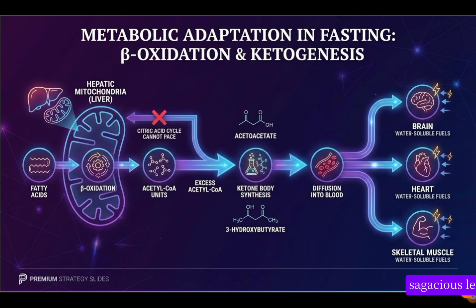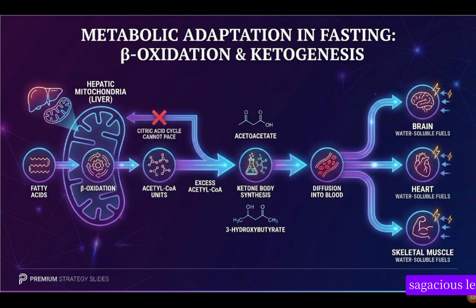So we have the metabolic adaptation in fasting, in beta-oxidation and ketogenesis. So fatty acid in the mitochondria undergoes what's it called, beta-oxidation. Fatty acid undergoing beta-oxidation is the process by which we are breaking down lipids in order to produce energy. We are breaking down lipids to produce energy.